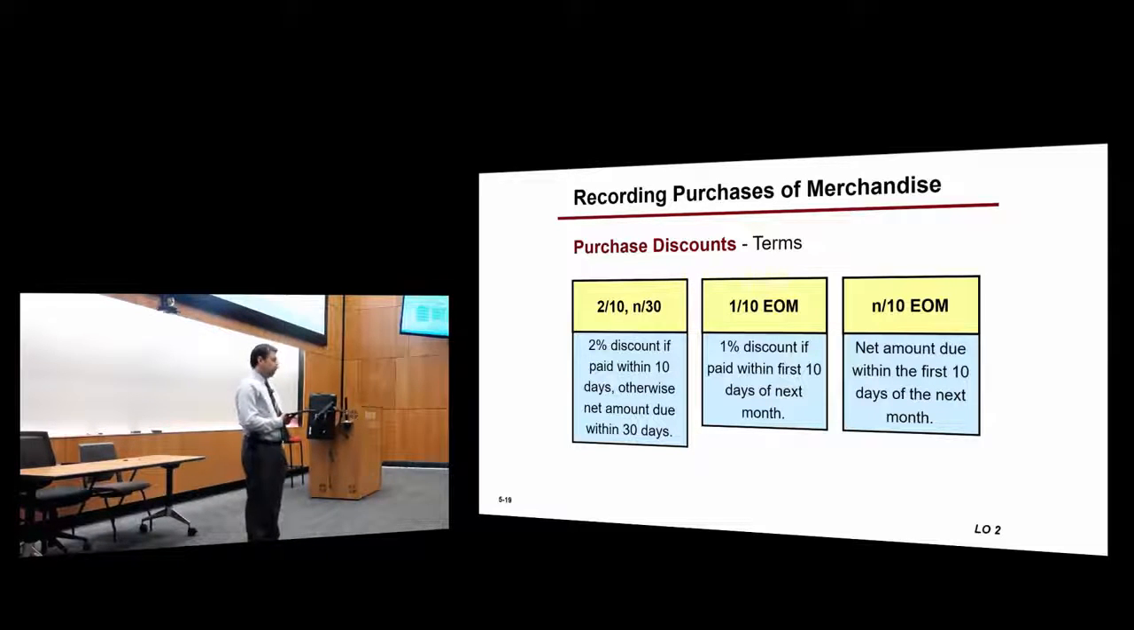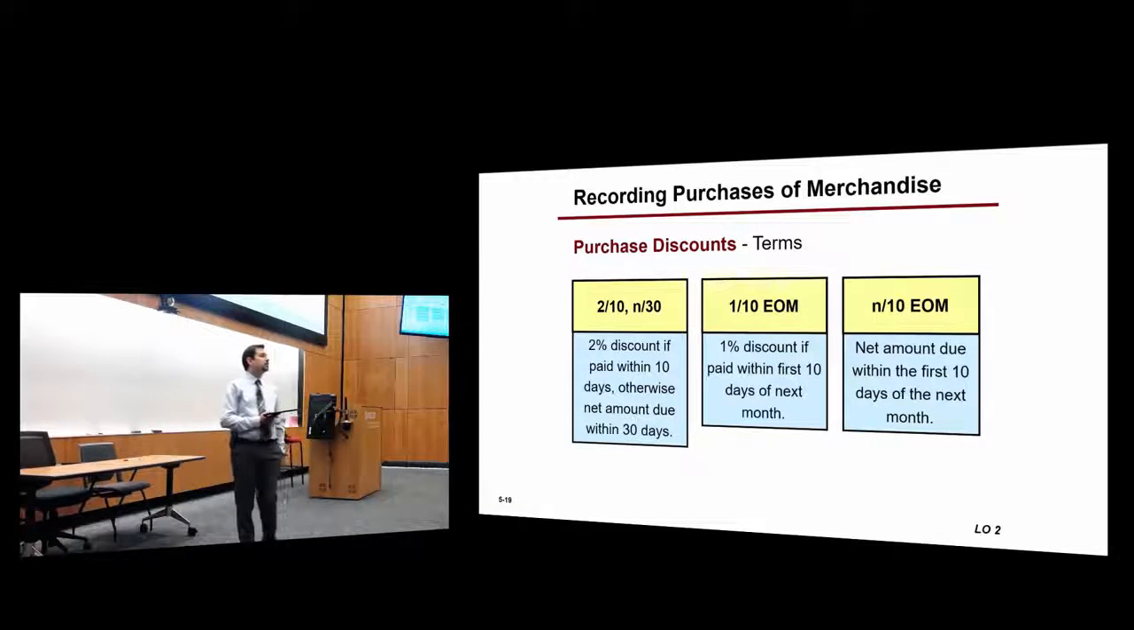1/10 EOM means that you get a 1% discount. EOM means end of month. Within the 10 days from the end of month. Basically, it's within the first 10 days of the next month. For example, the company pays their employees on the 15th of every month, right? So they want to make sure that they have enough cash to pay. So they give this kind of incentive that it will be paid within the first 10 days of the month. In that case, they will get enough cash to pay their employees.